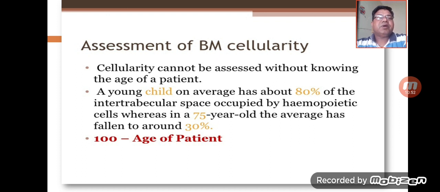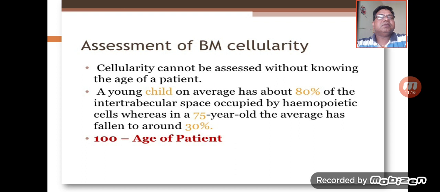There is a simple formula by which we can assess the cellularity: 100 minus age of the patient. If someone is 70 years, then the cellularity is considered normal at around 30%, and for a 10-year-old or 15-year-old child, the cellularity will be 85%.